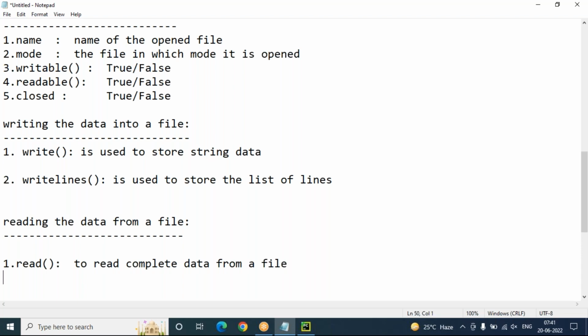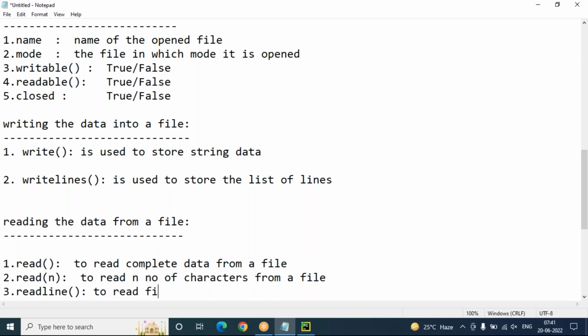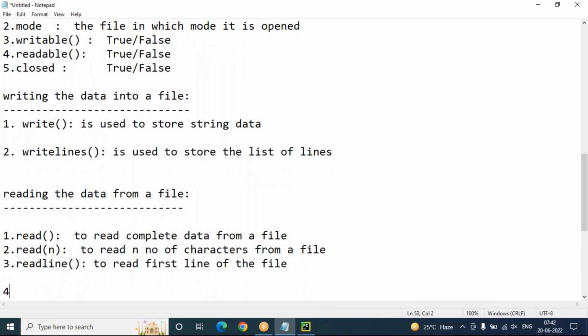The next method, read of n, reads n number of characters from a file. The third one is readline, to read the first line of the file.